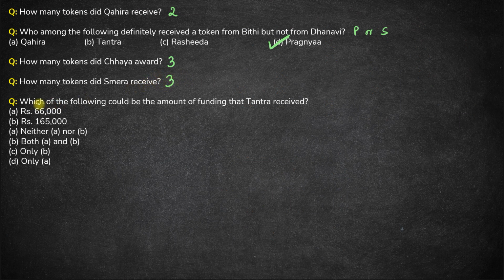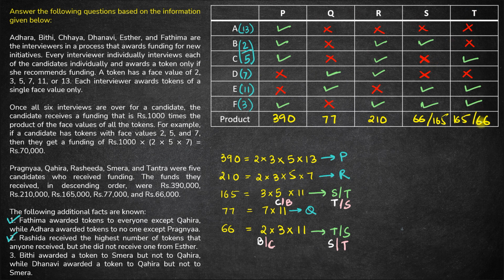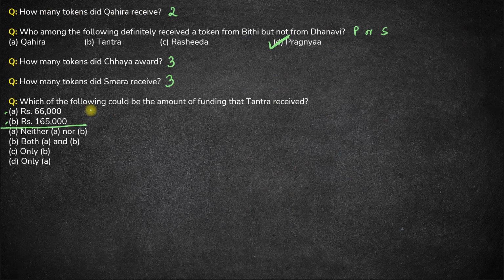And finally, which of the following could be the amount of funding that Tantra received? So one is this, and these are the options. Now T can receive which of these fundings? Is it 66,000 or 165,000? Let's see. So T's product can be 66, hence funding can be 66,000, or T's product can be 165, hence funding can be 165,000 as well. So both A and B are possible, hence option B here is the right answer.